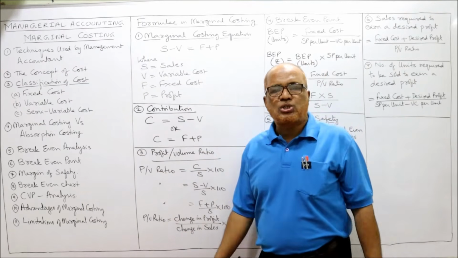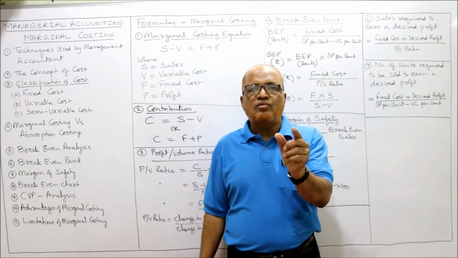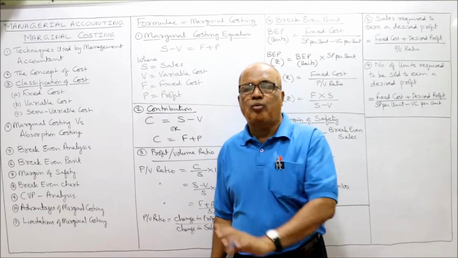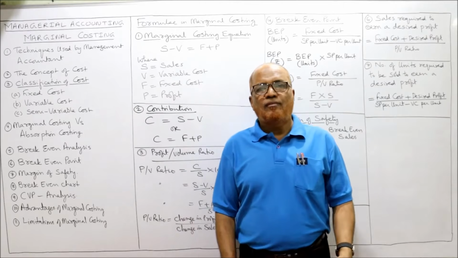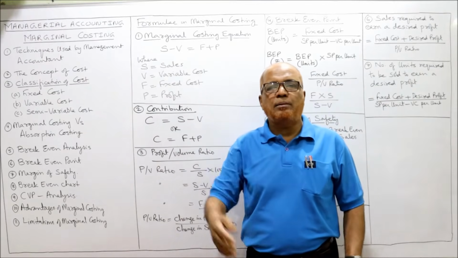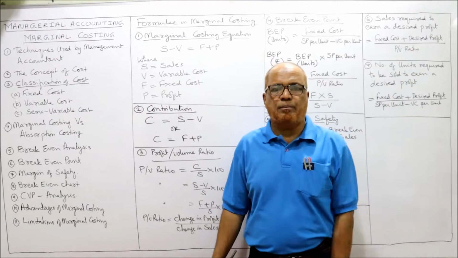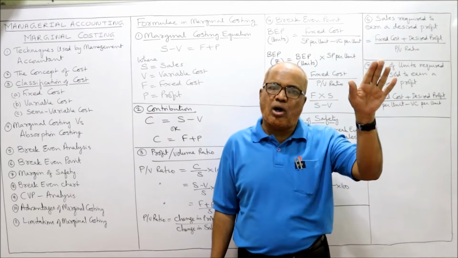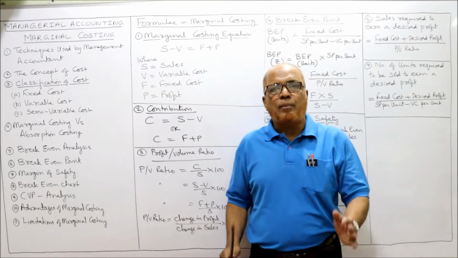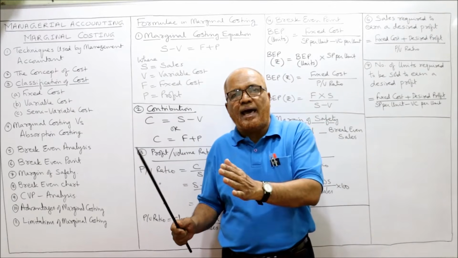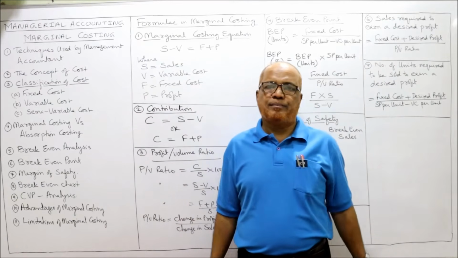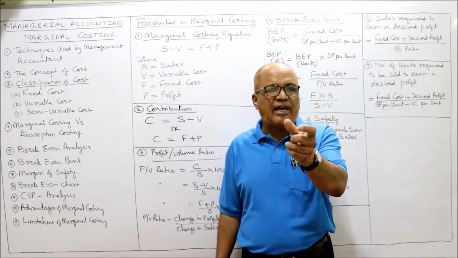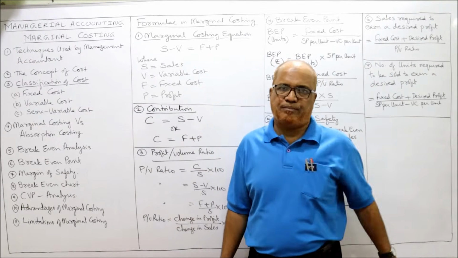Next is variable cost. The variable cost is the cost which varies proportionately with the output. For example, if the production increased by 10%, variable cost will also increase by 10%. If production is decreased by 10%, variable cost will also decrease by 10%. Proportionately, it will go along with the production. So total variable cost will change proportionately with the production.